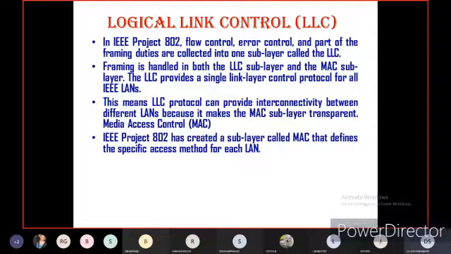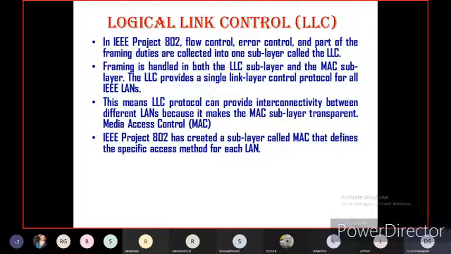Error control: for example, if there is any network loss or communication loss, immediately there will be error control. Information will be communicated to the source system, the sender or transmitter. If any fault or mistake or problem occurs in the network, immediately the transmitter will receive the signal that there are some problems in the network while sending the data from transmitter to receiver. That is called error control. So the collection of flow control and error control is nothing but the logical link protocol.